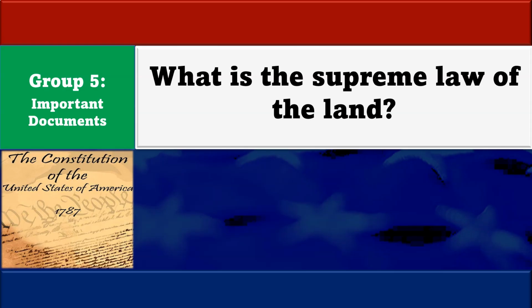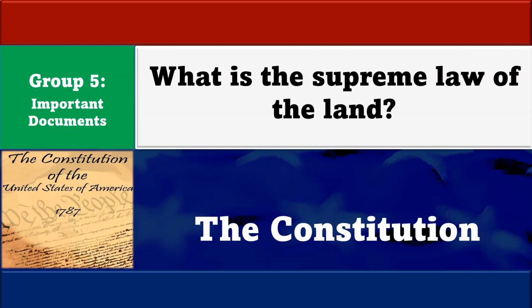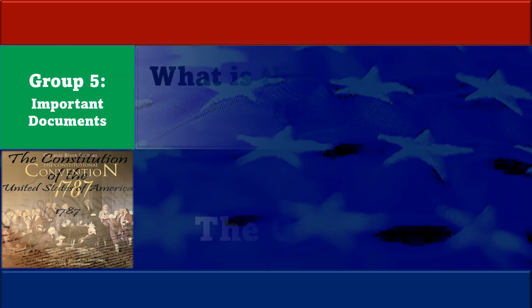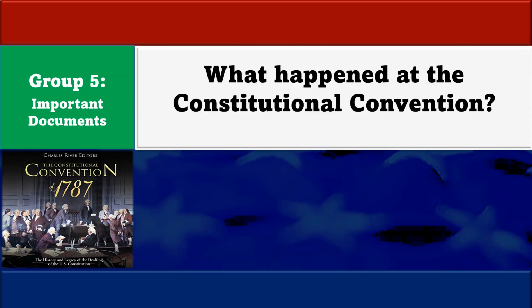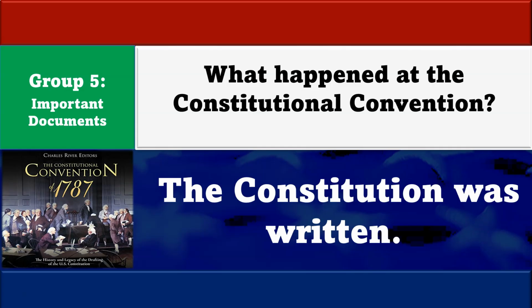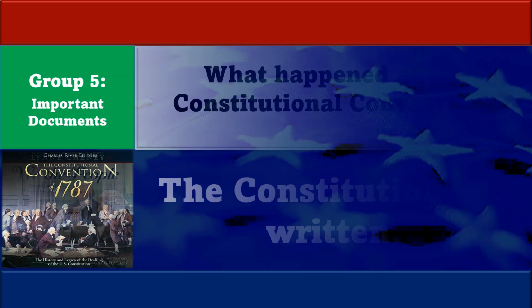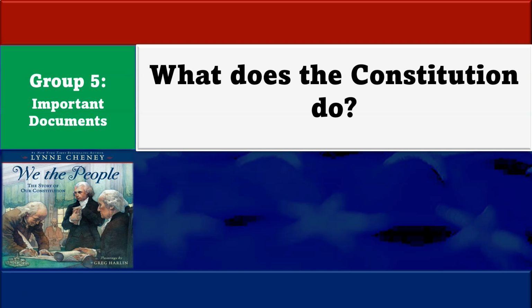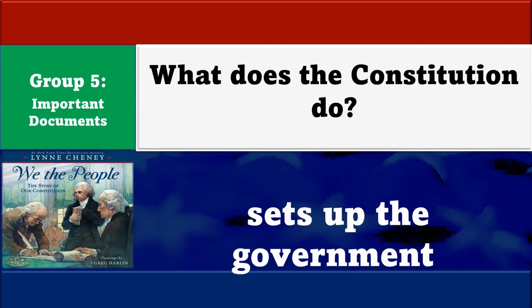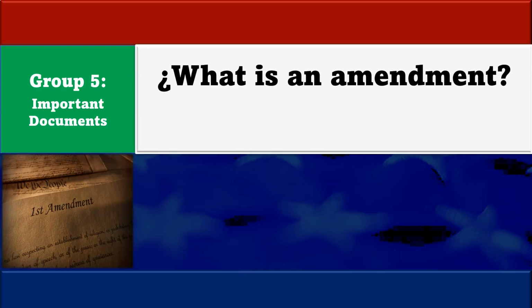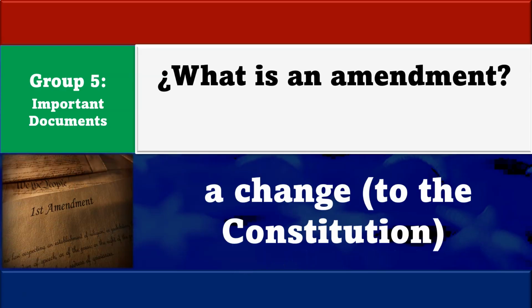What is the supreme law of the land? The Constitution. What happened at the Constitutional Convention? The Constitution was written. What does the Constitution do? Sets up the government. What is an amendment? A change to the Constitution.